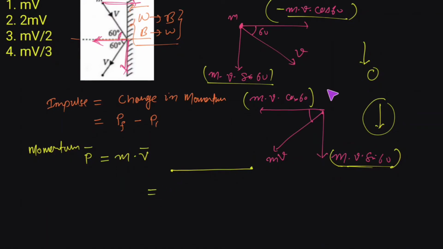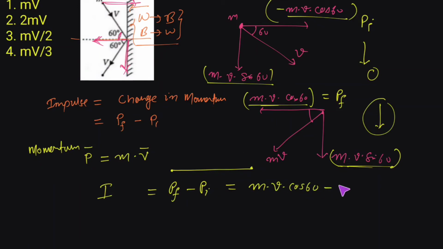So this is the Pf, final momentum, and this is the Pi, initial momentum. So the change in momentum is defined as the impulse. This is equal to final momentum minus initial momentum. This would be equal to the final momentum, mv cos 60, minus initial momentum. Initial momentum is minus mv cos 60. So this would be minus mv cos 60. From here, this minus and minus will become plus mv cos 60.